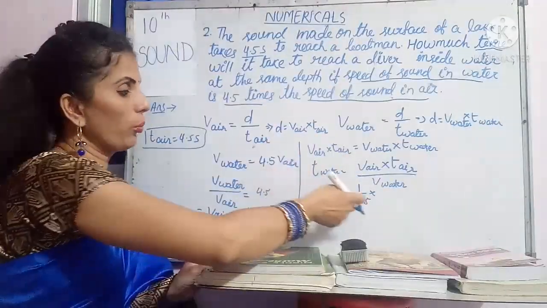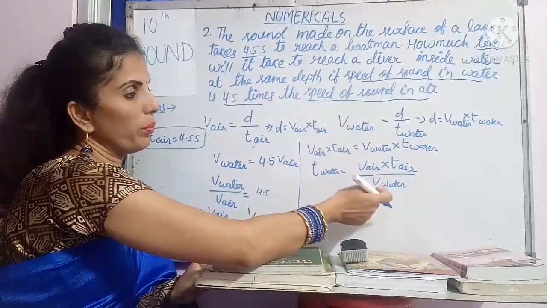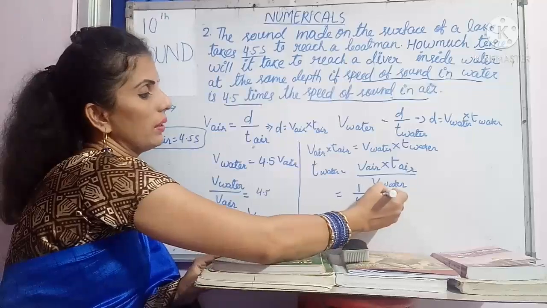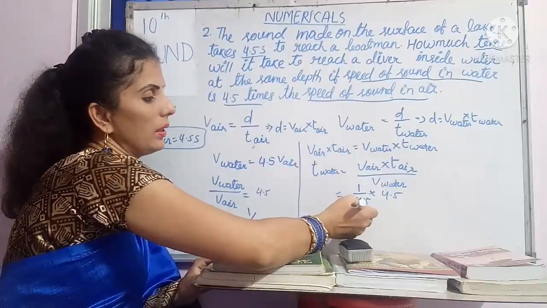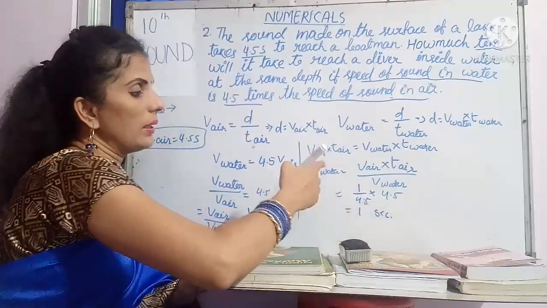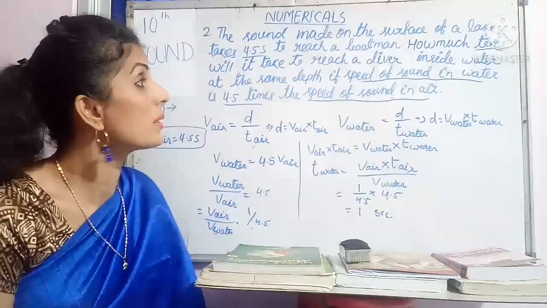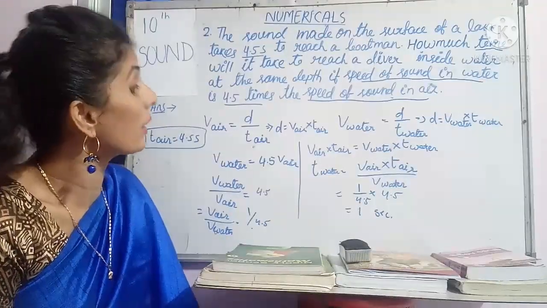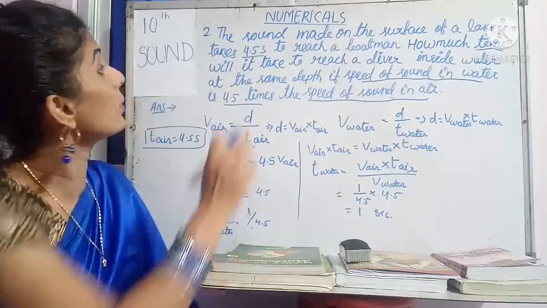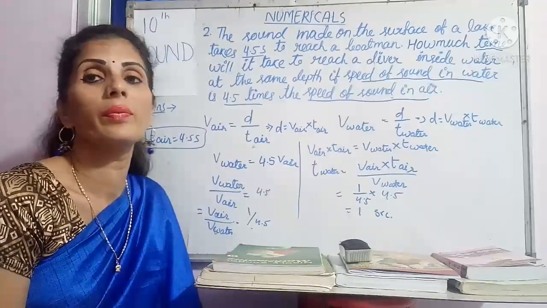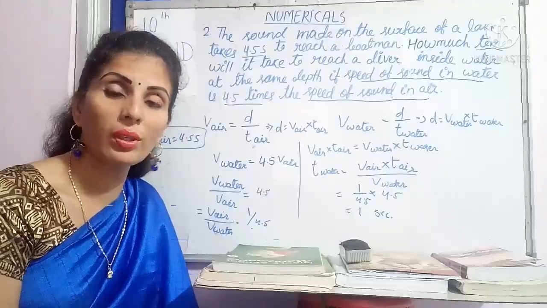Now we put here 1 by 4.5 as it has given V air by V water, and T air is 4.5 seconds. So the answer is 1 second. Your answer is T water is 1 second. It means it will take 1 second to reach the diver inside the water at the same depth. That is your answer. Now let's go to the third question.